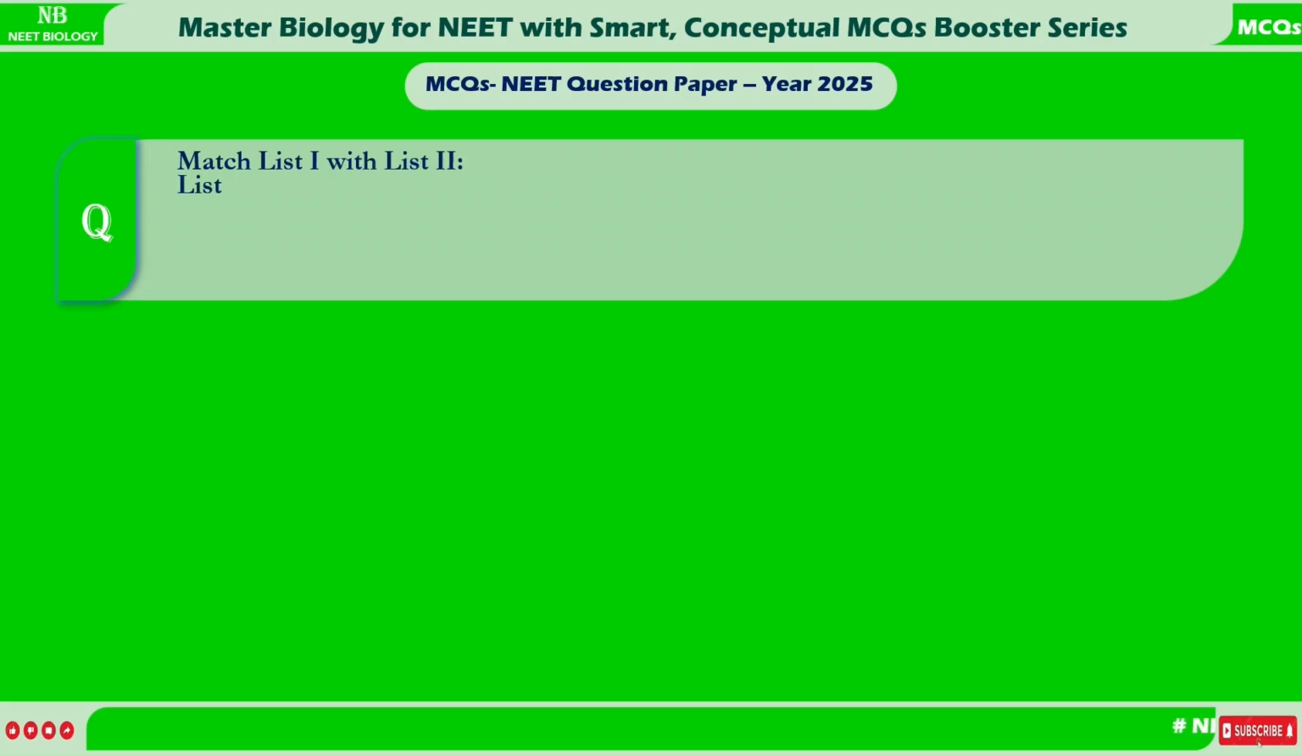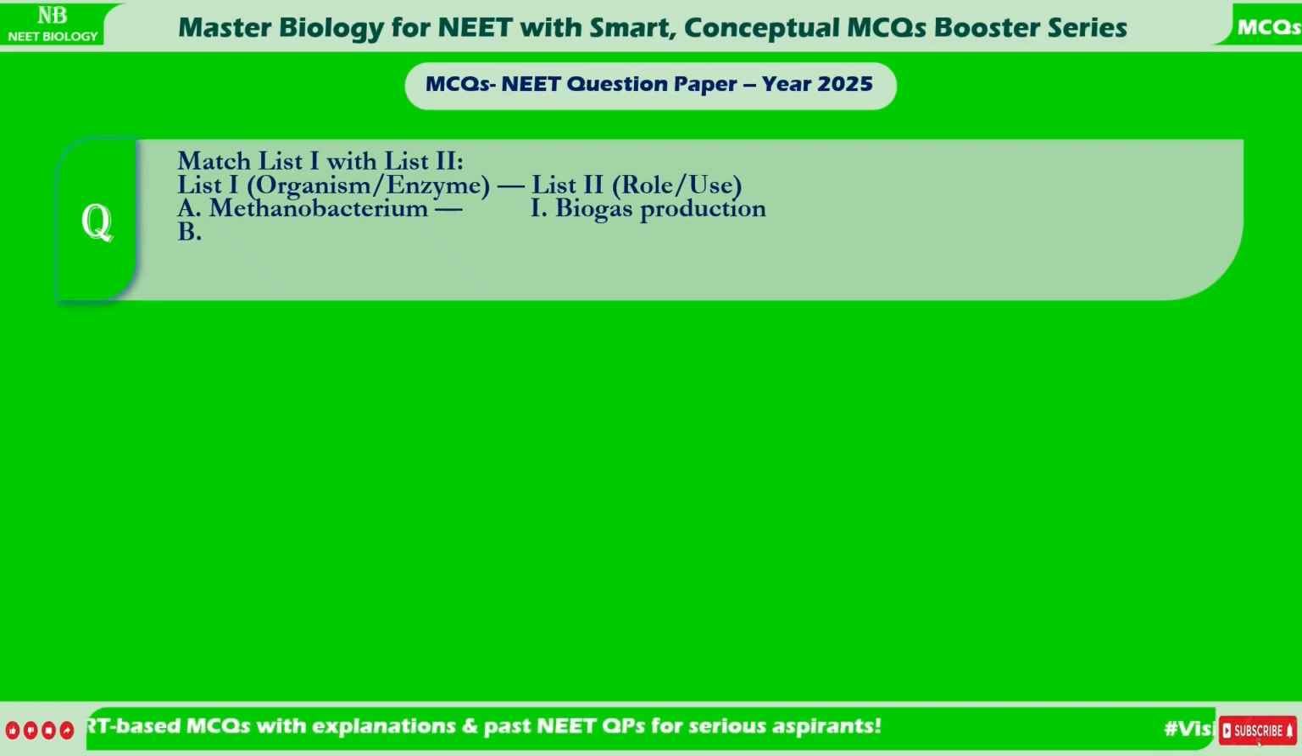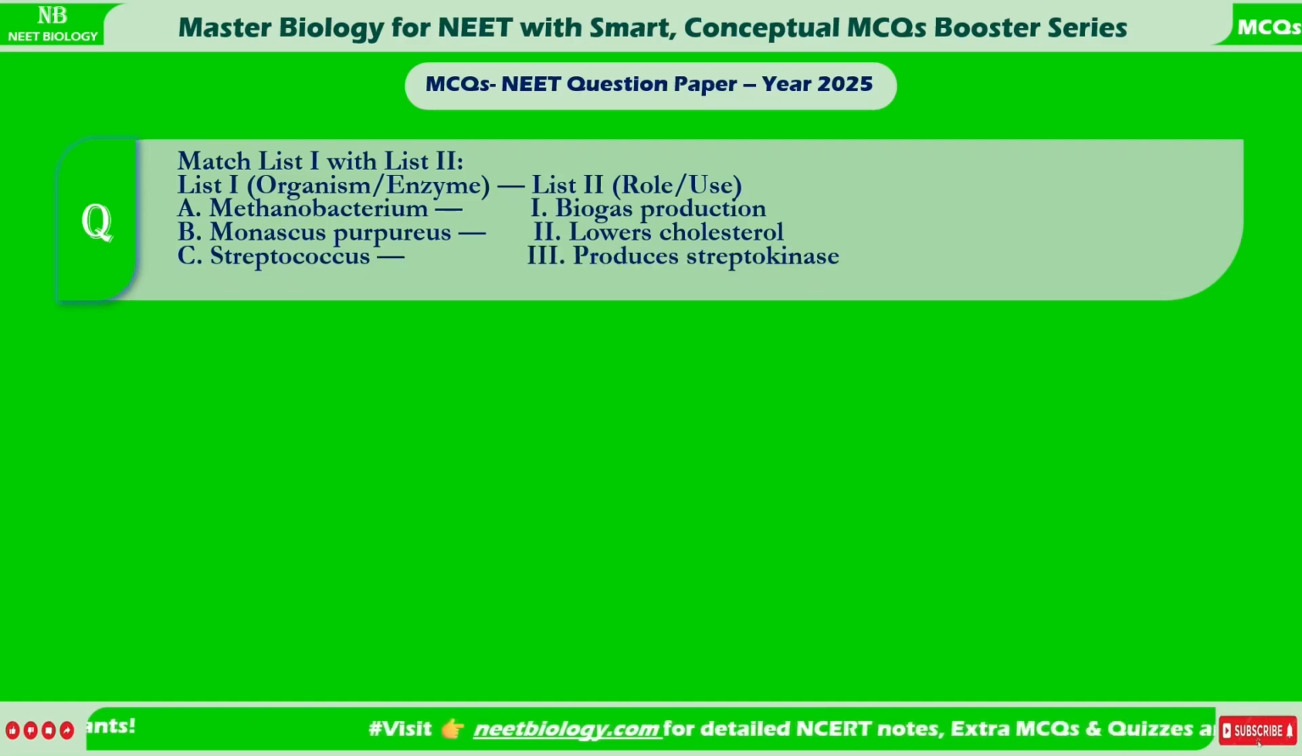List I, Organism Enzyme. List 2, Role. A. Methanobacterium, 1. Biogas production. B. Monascus purpureus, 2. Lowers cholesterol. C. Streptococcus, 3. Produces streptokinase. D. Penicillium notatum, 4. Produces penicillin.